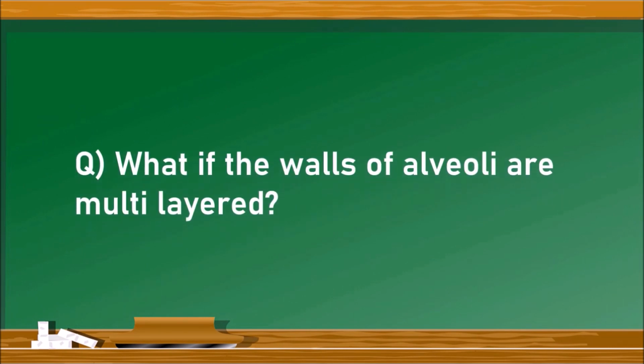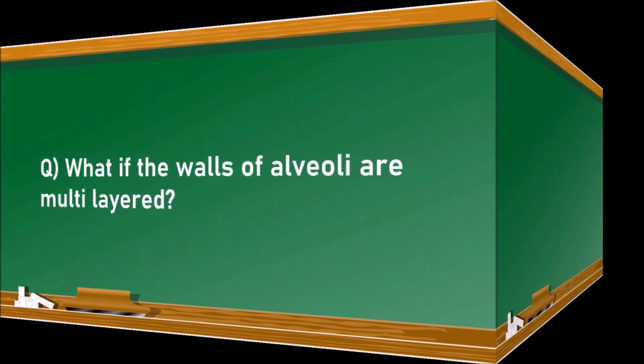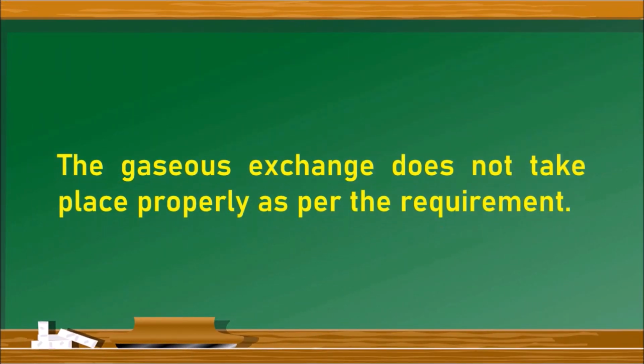The next question. What if the walls of alveoli are multi-layered? Actually, the walls of alveoli are single layered. What happens if it is multi-layered? If it is multi-layered, gaseous exchange does not take place properly as per the requirement, because it takes a lot of time for the gaseous exchange.